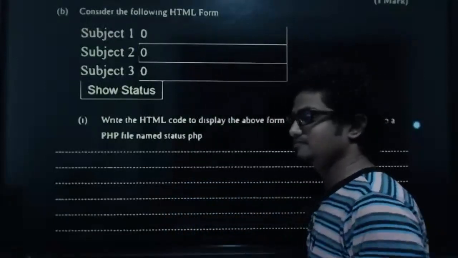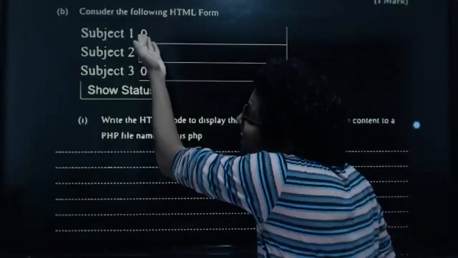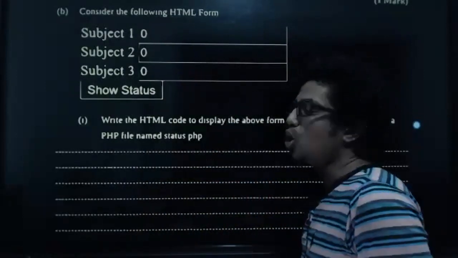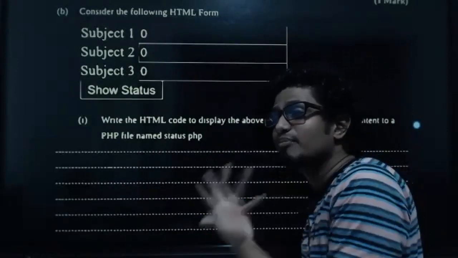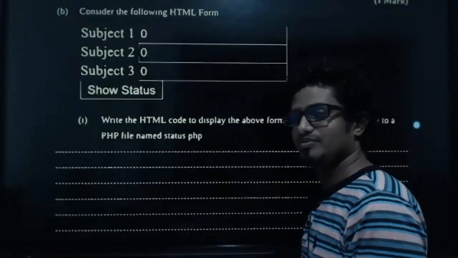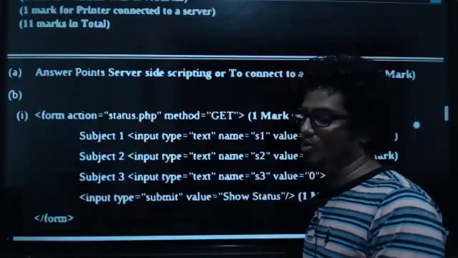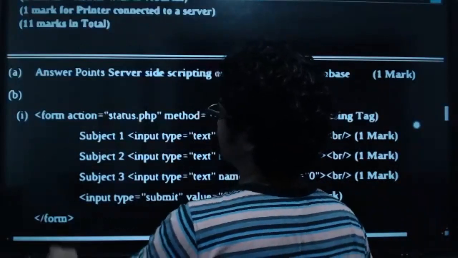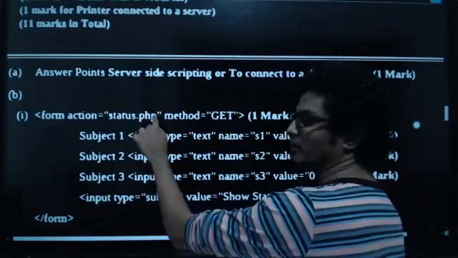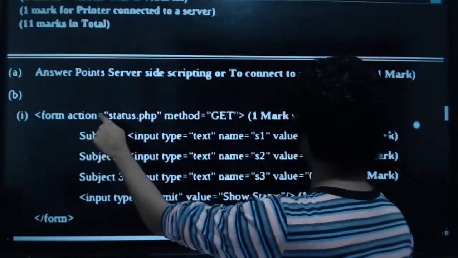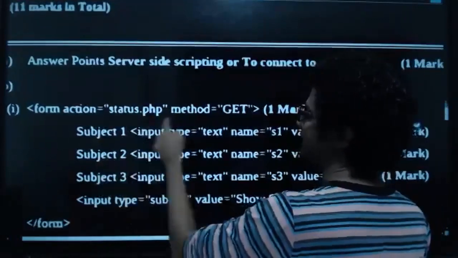So here, do we have sensitive data? No. So what is the suitable method for this? Get method. Very good, kids. There you go. So when I go to this, you can see form action is status.php because it will submit to status.php. So that's why this is mentioned. And then method is get.